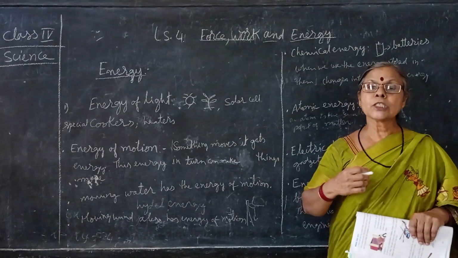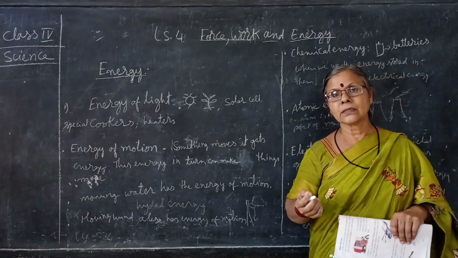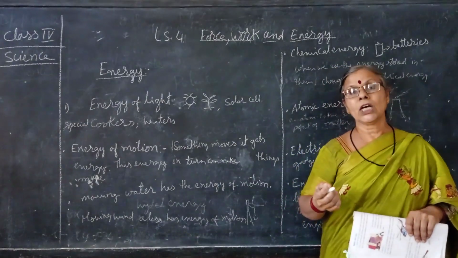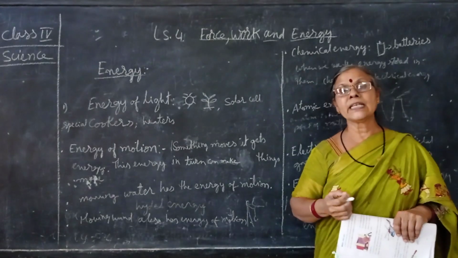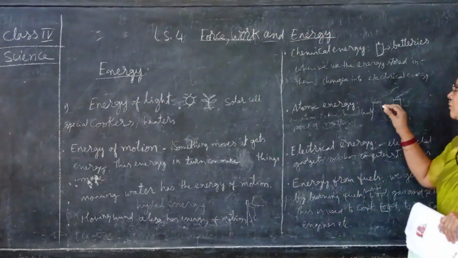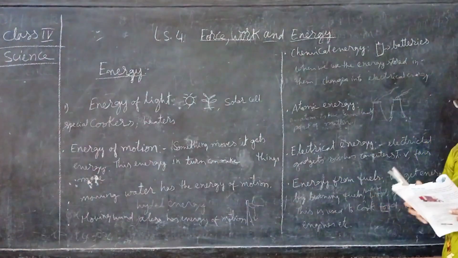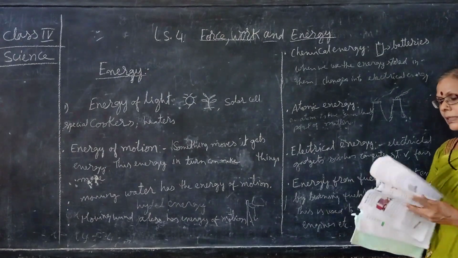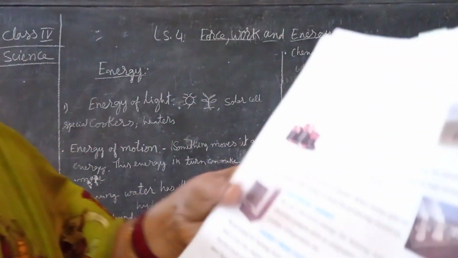When atoms split, we get atomic energy, and we use this energy to produce electricity. I will show you, just you can see. This is the atomic energy.